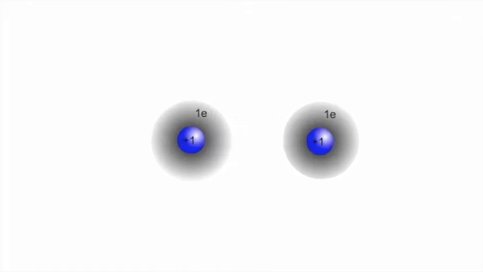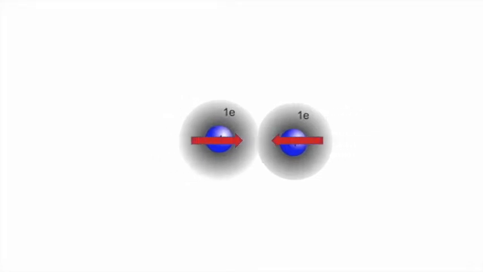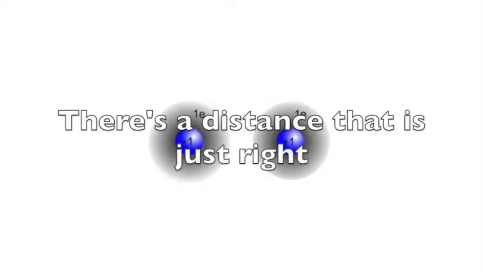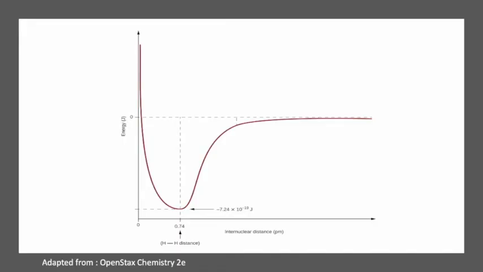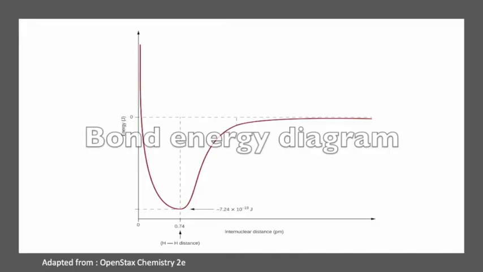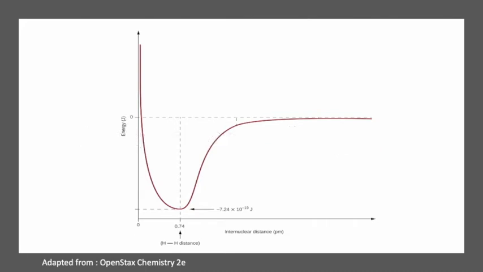They don't want to get too far from each other, since the attraction will try to pull them back together. There's a distance between the atoms that is just right, and this will eventually be the length of the bond that is formed.